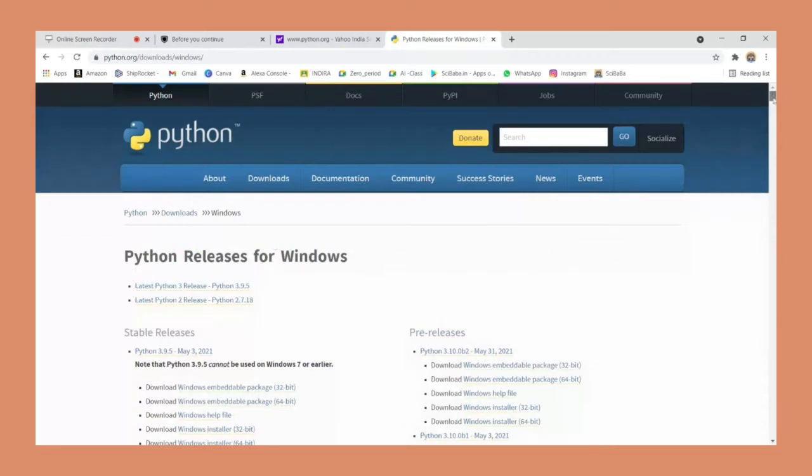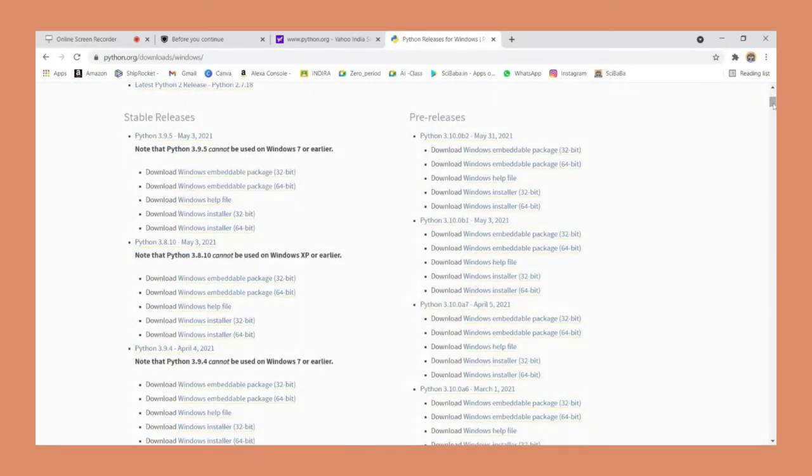Before downloading, do check the instructions given, such as the first one, that is, note that Python 3.9.5 cannot be downloaded on Windows 7 or earlier. So if you have Windows 7 or earlier, don't download the latest version, that is 3.9.5. Mine is a 64-bit device, so I'm going to download the Windows installer 64-bit. Download for your device accordingly.